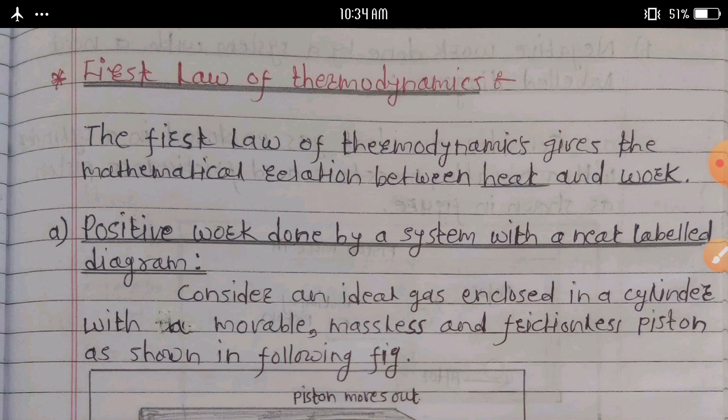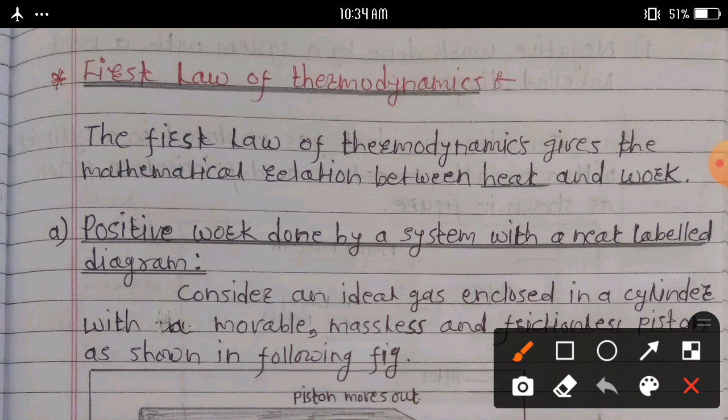Today we discuss the first law of thermodynamics. What is the statement of the first law of thermodynamics? The first law of thermodynamics gives a mathematical relation between heat and work.